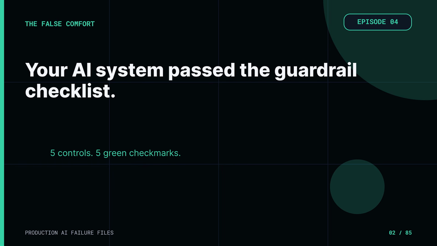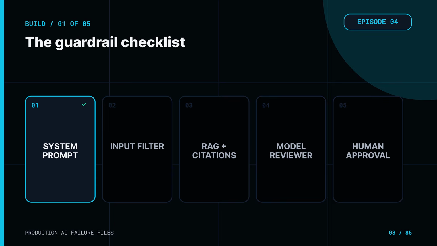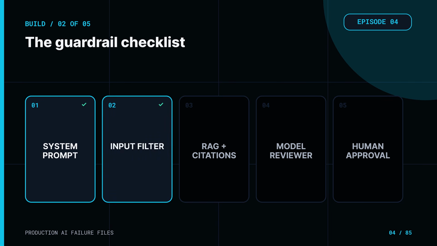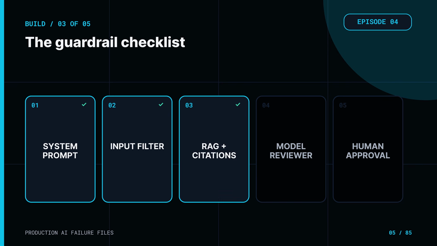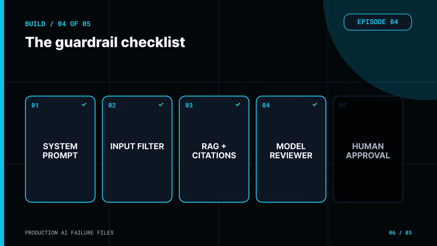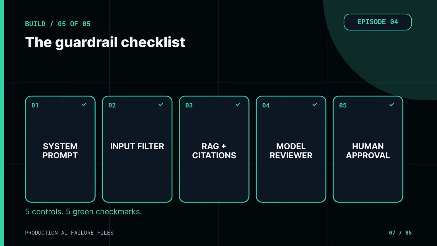Your AI system passed the guardrail checklist. The system prompt says what the model must never do. An input filter scans for attacks. RAG grounds the answer in company documents. A second model checks the first model. And a human approves anything important. 5 controls, 5 green check marks.